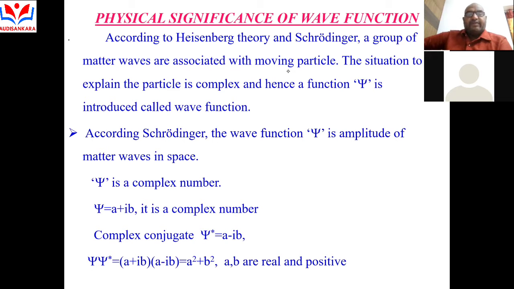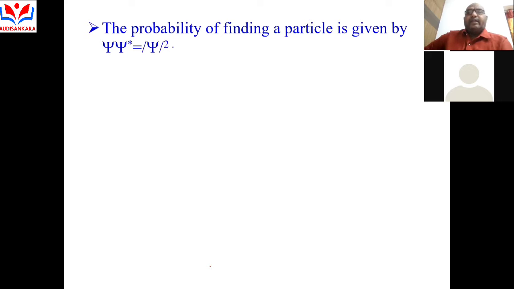The product of the complex number and complex conjugate, psi star psi, is equal to a plus ib into a minus ib. According to the mathematical formula, this is a squared plus b squared, where a and b are real and positive. So my dear students, the product of the complex number and complex conjugate is equal to the modulus of psi squared.